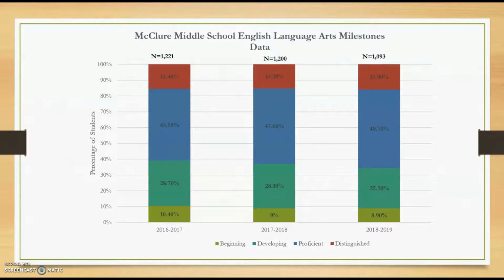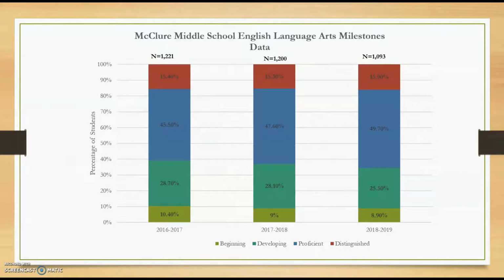Now we look at milestone data for the McClure Middle School ELA department. In 2016 to 17, 10.4% of students tested performed at the beginning level of proficiency, 28.7% of students performed at the developing level, 45.5% performed at the proficient level, and 15.4% of students performed at the distinguished level.